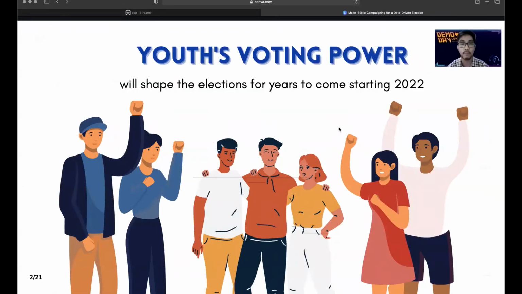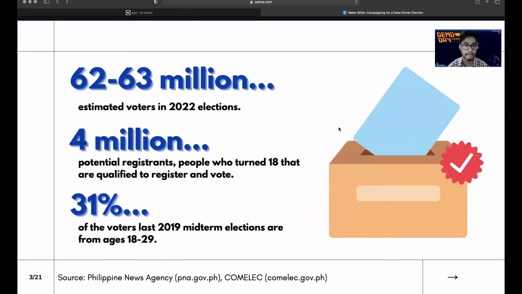Youth's voting power will shape the election for years to come, starting 2022. According to Comelec, there is an estimated 62 to 63 million voters in 2022. There are 4 million potential registrants who turned 18 this year that could register to vote. Last 2019 midterm elections, as high as 31% of the voters are from the ages 18 to 29, the Gen Zs and the Millennials.